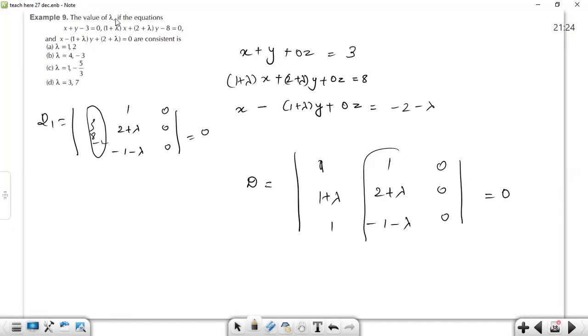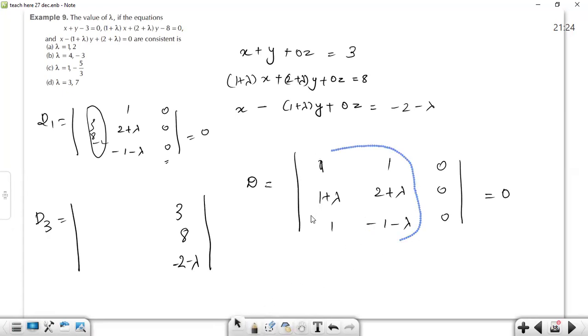But we have got to find out the value of lambda. We'll be only able to do so when this third column gets replaced. So we know D3, this third column will get replaced by 3, 8, minus 2, minus lambda, and the remaining columns will be the same. Okay, so let's copy paste it to save our time. The first and second columns are going to remain the same because it's D3. Okay, this is how D3 is going to look.